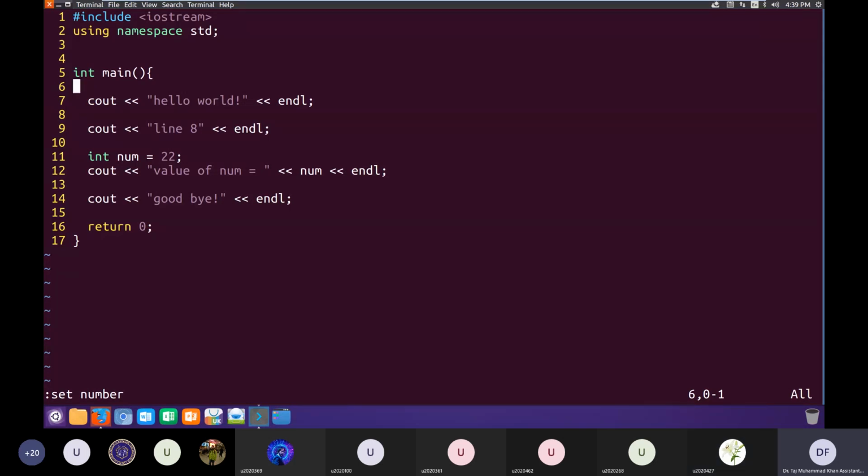In a sense, it would start after this curly bracket, and line by line it would proceed linearly and execute everything that it encounters on these lines sequentially until it reaches the close of this curly bracket in line number 17, and then the program will terminate.